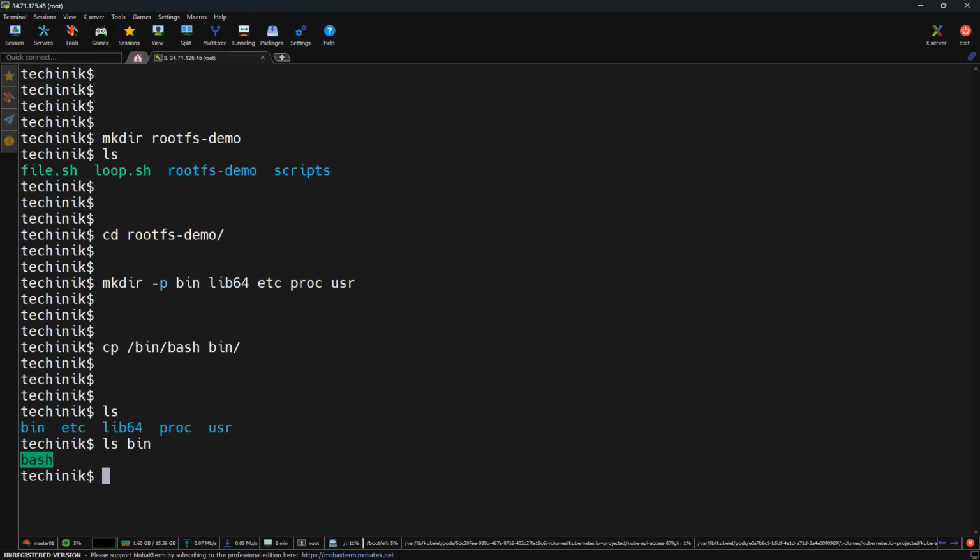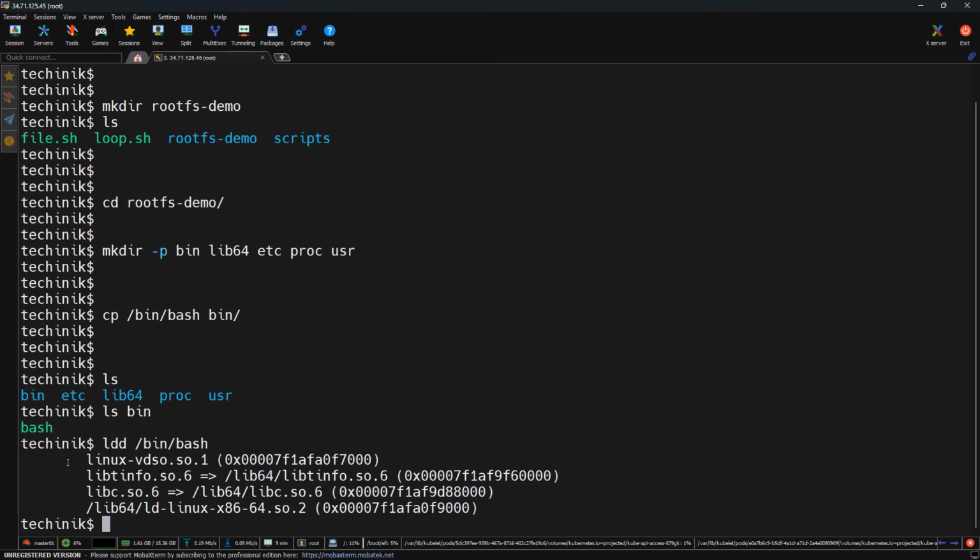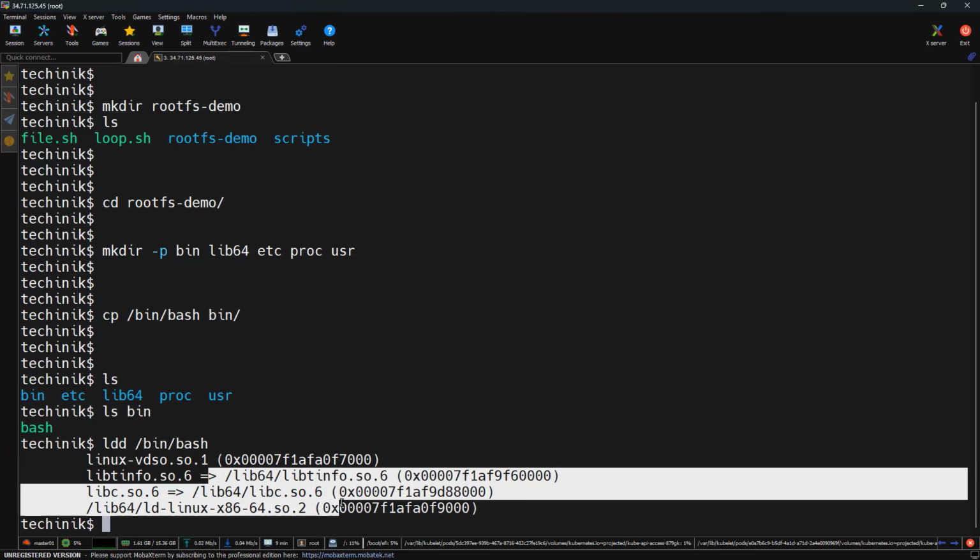At this point, we have a file system, but no working system yet. Try to imagine running bash here. It will fail. Why? Because binaries are not standalone. They depend on shared libraries. To identify the dependencies, we can use ldd /bin/bash. Each line shows a required library and where it is located. The binary is just an entry point, and the real functionality comes from these libraries only.